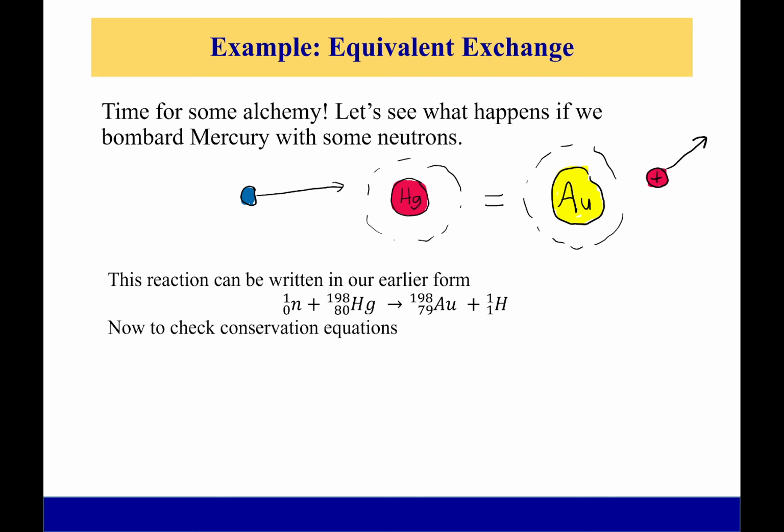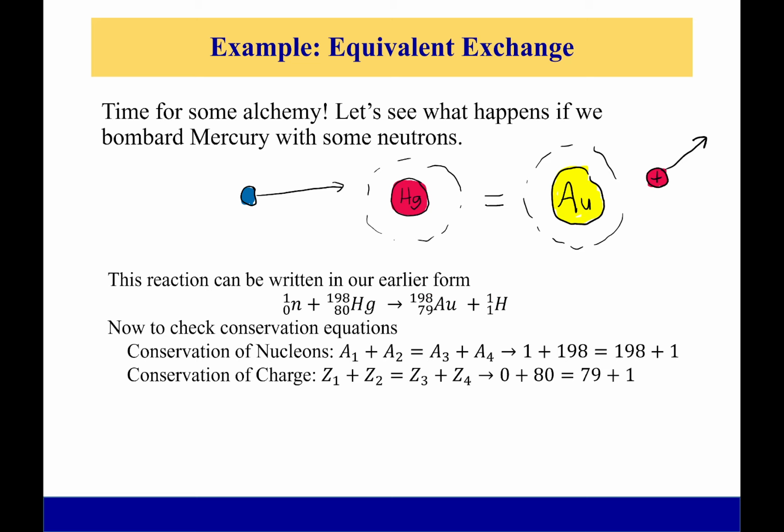Okay, now we can check our conservation equations. This is really simple to do because it's literally just add everything on top, everything on the bottom, and see if it matches on both sides. So first off, conservation of nucleons: I have 1 plus 198, which is equal to 198 plus 1. So both are 199. It matches. Really simple. Conservation of charge: 0 plus 80 is equal to 79 plus 1. 80 is equal to 80. So this checks out. This is a possible reaction.